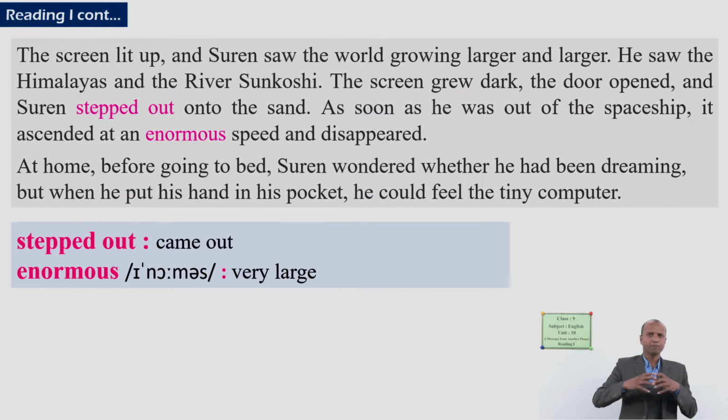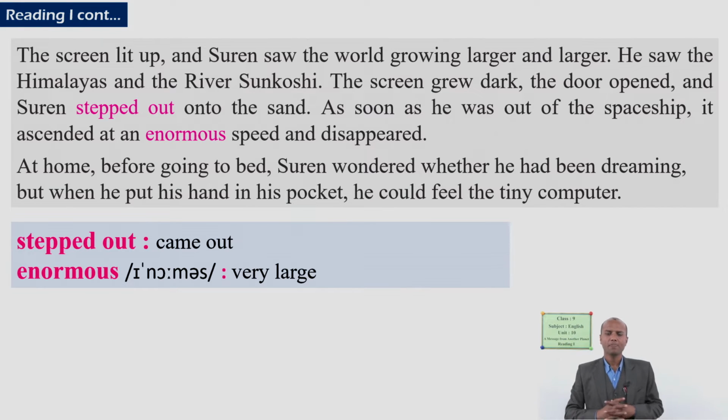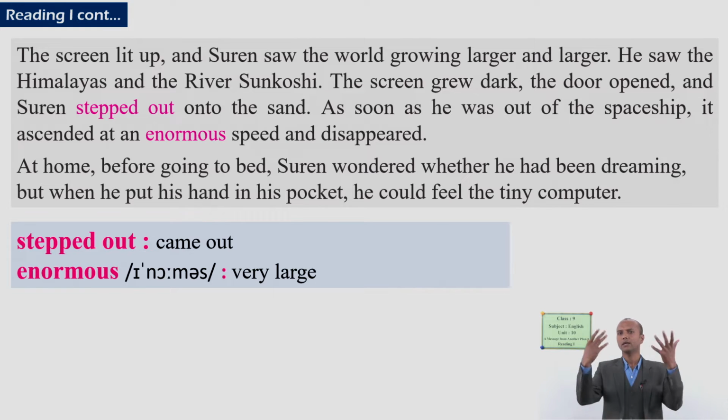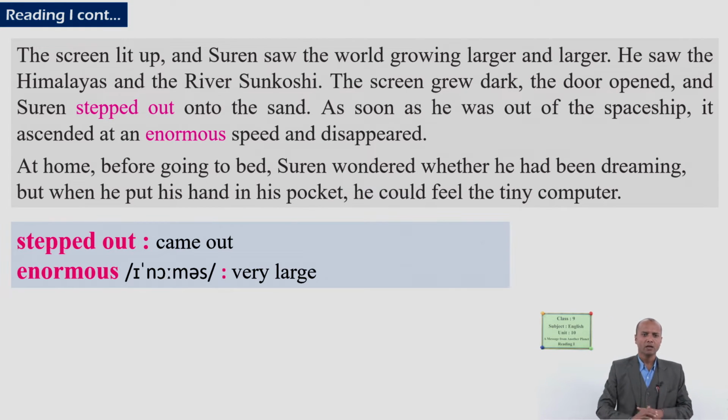So with a massive speed, the spaceship came down and let Suren get off, and then it flew away again. At home before going to bed, Suren wondered whether he had been dreaming. But when he put his hand in his pocket, he could find a tiny computer.